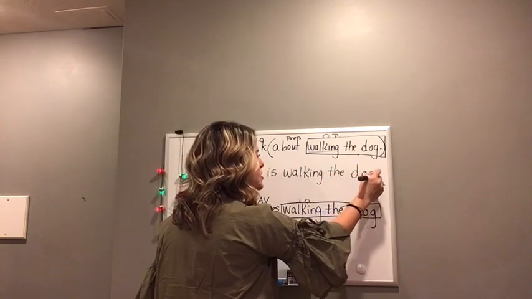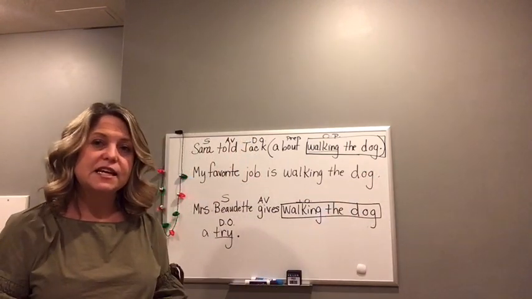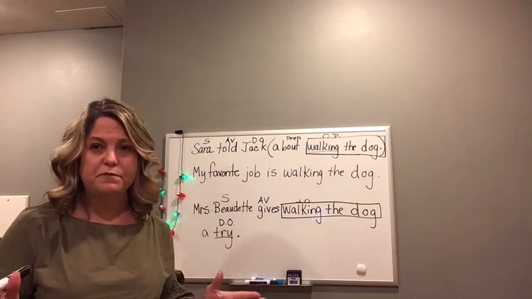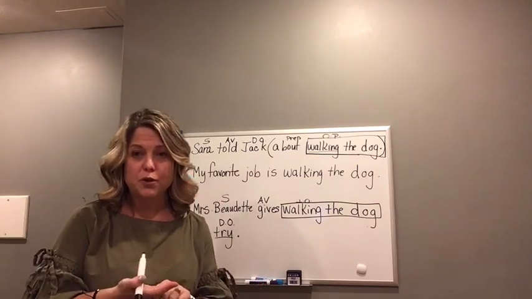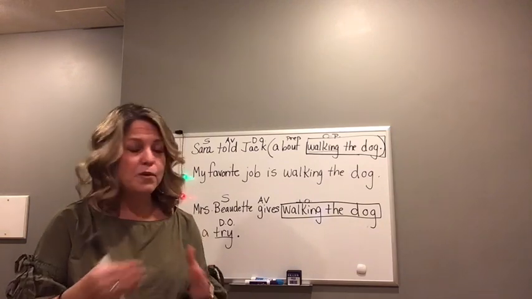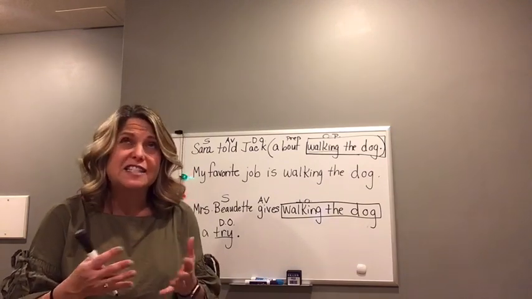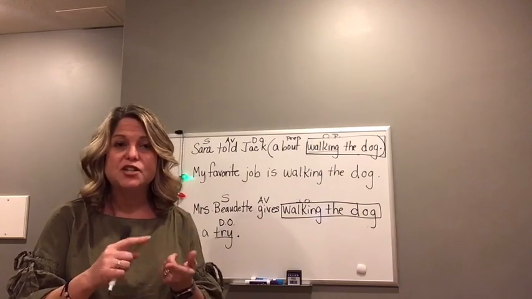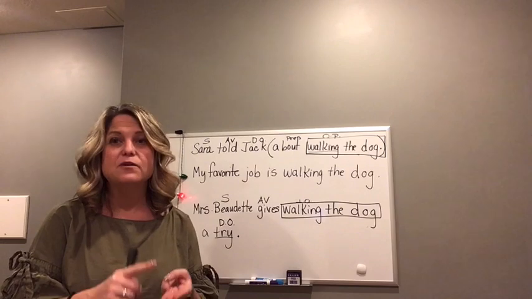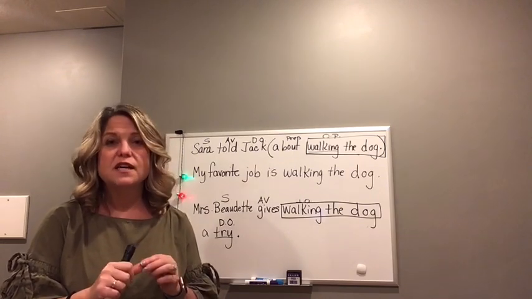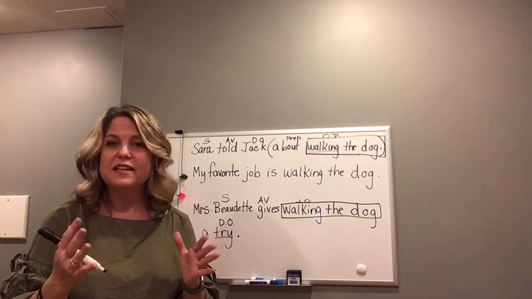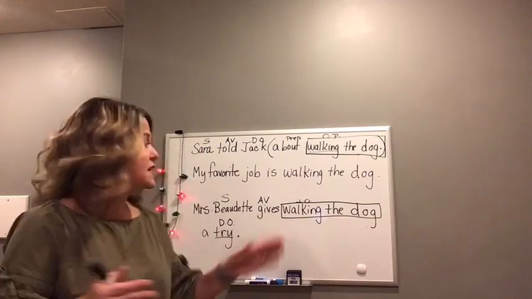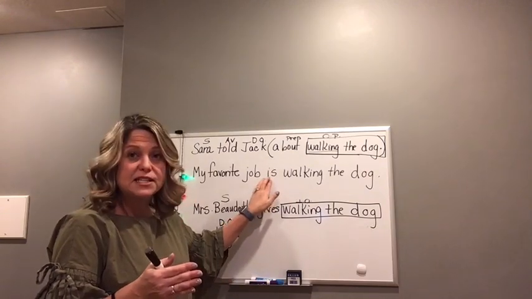In a situation where a gerund phrase is a predicate nominative, the verb is almost always a form of be. Is, are, am, was, were, be, been. Almost always. It's very rarely one of those unusual ones, such as appear, seems, sounds, looks, feels. I can't think of any more, but there are several more. But it's rarely, if ever, one of those. It usually follows a form of be, such as is.